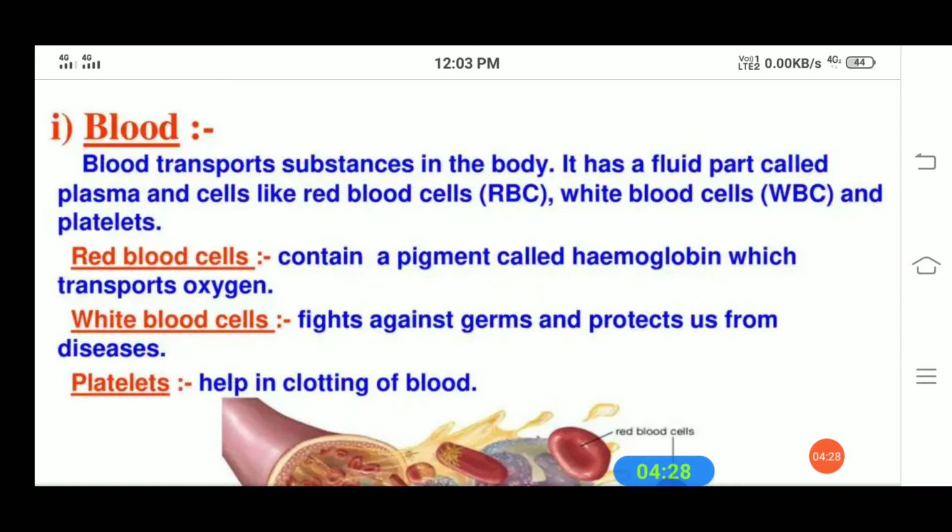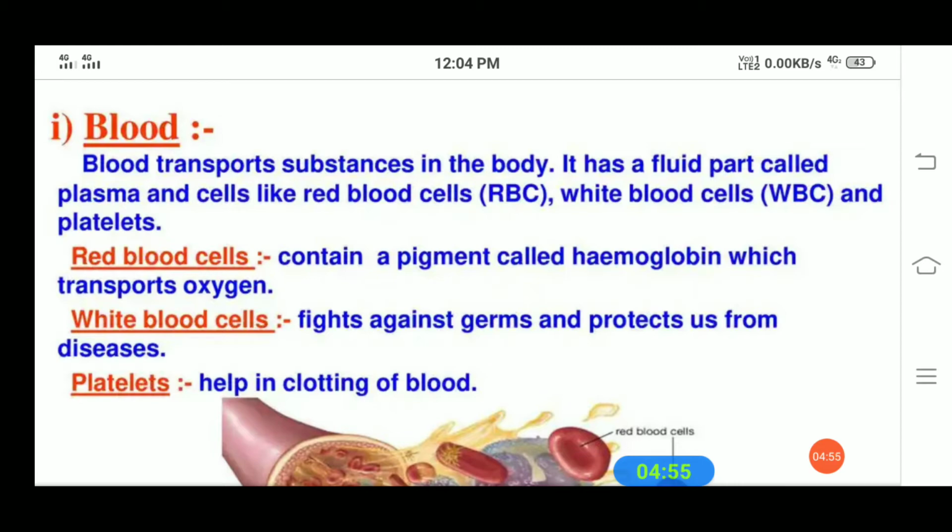The blood which transports substances in the body has a fluid part called plasma, and cells like red blood cells, white blood cells and platelets. Through these, blood is transported from one part of the body to another. Now let us discuss the parts of the blood one by one.